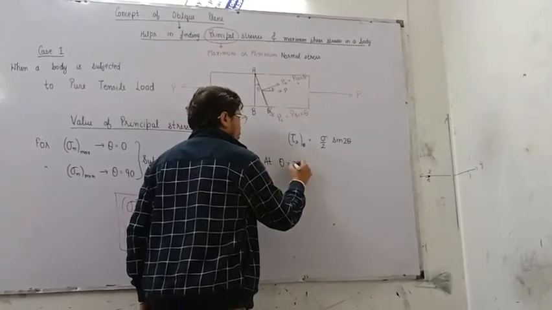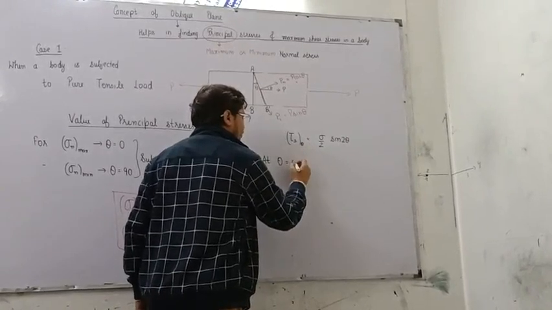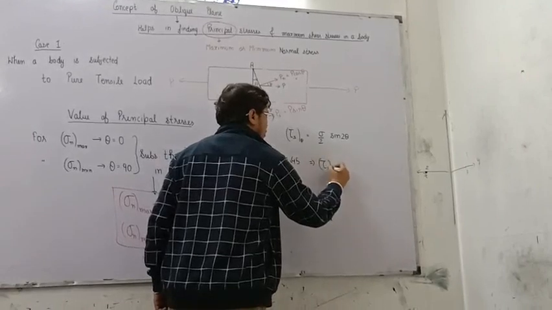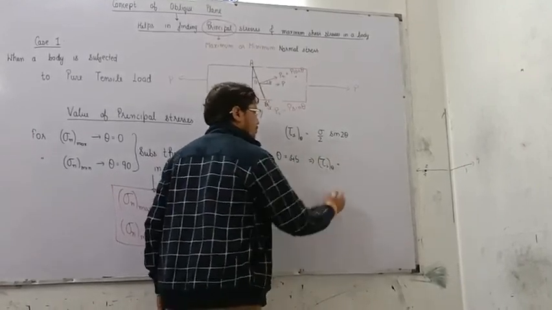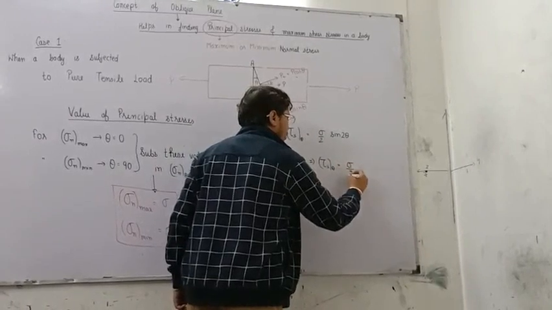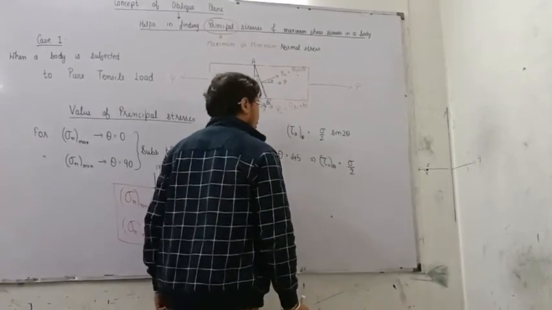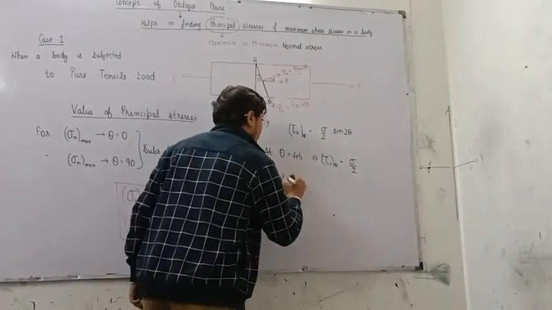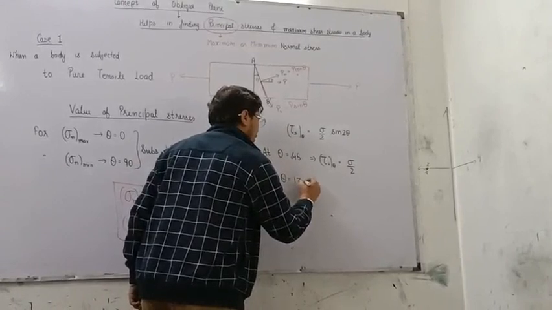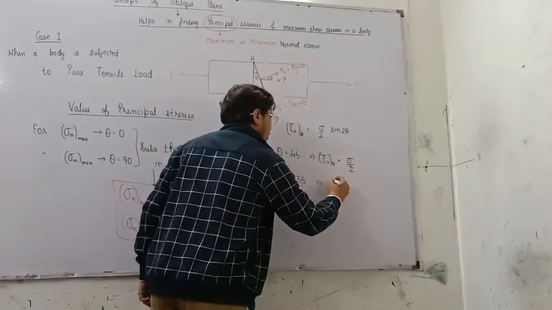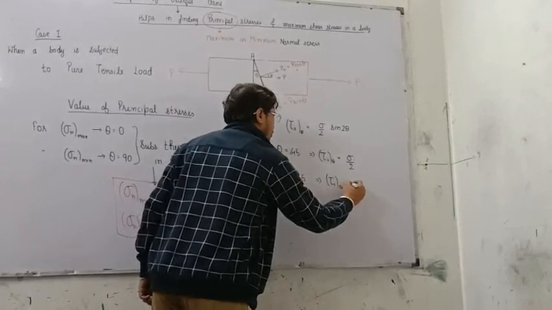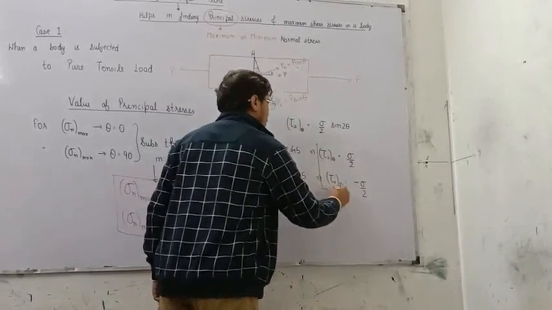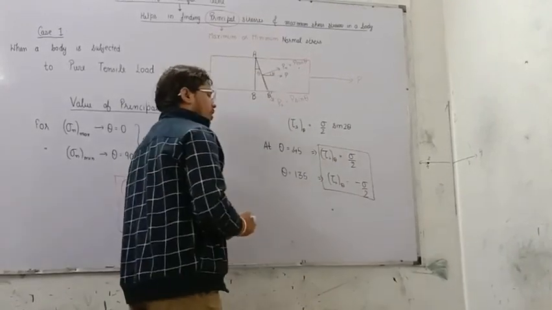At theta equals 45 degrees, tau s theta is equal to sigma by 2, right? Because 45 degrees over here gives sine 2 theta as 1, and at theta equals 135 degrees, tau s theta is equal to minus sigma by 2. So this is the value of maximum and minimum shear stresses.